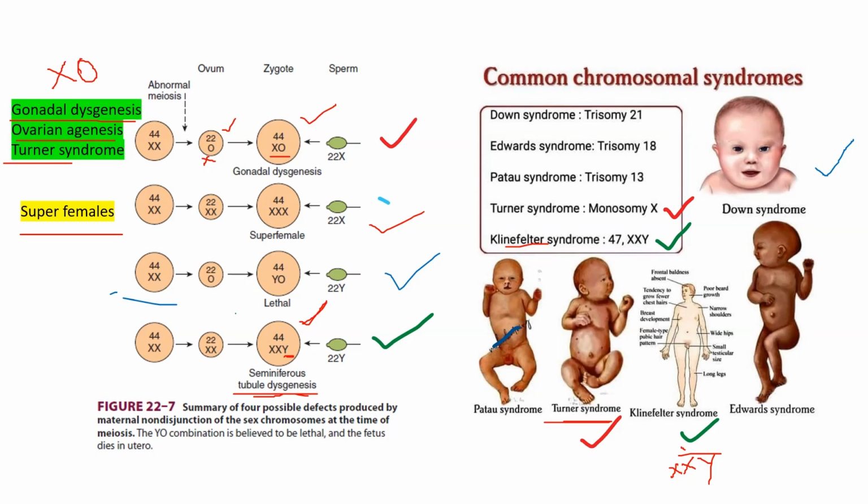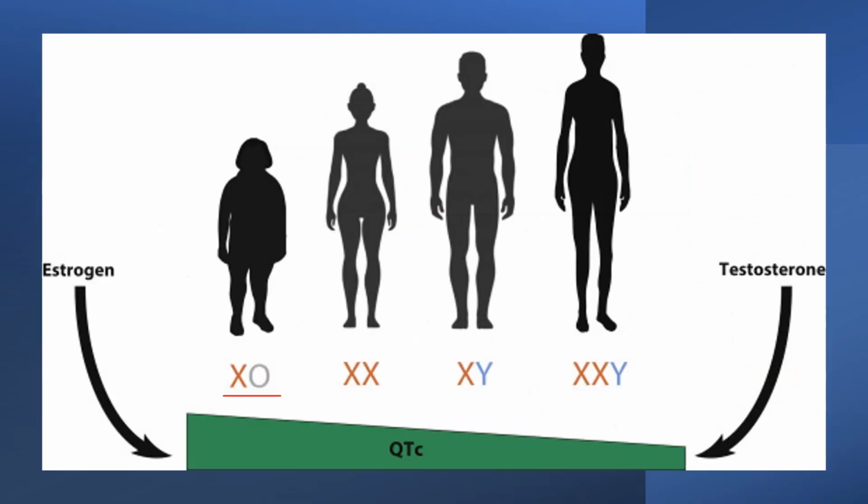This condition is also known as seminiferous tubule dysgenesis or Klinefelter syndrome. Here the male characters are developed and normal testosterone levels are also observed, but the individual is mentally retarded because the seminiferous tubules are not in normal condition.